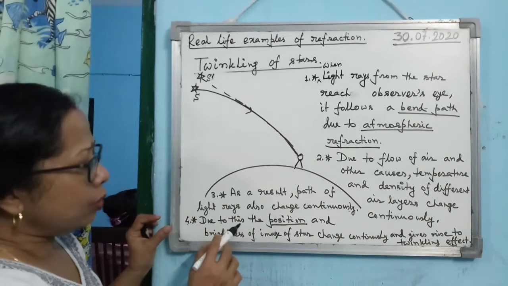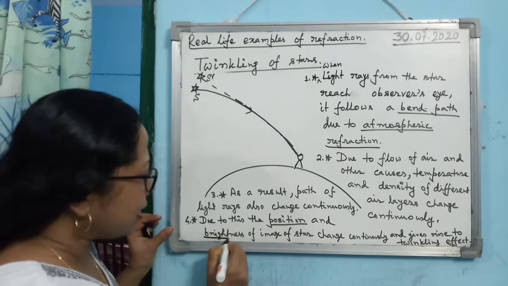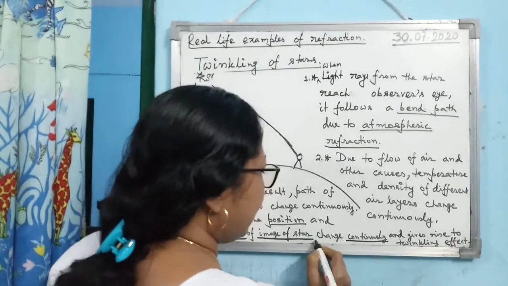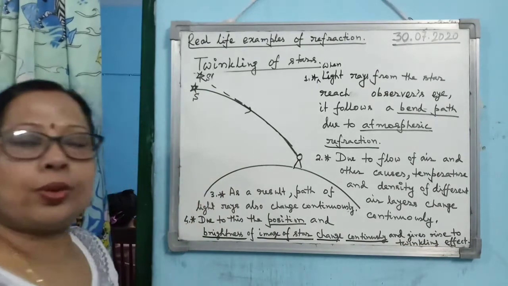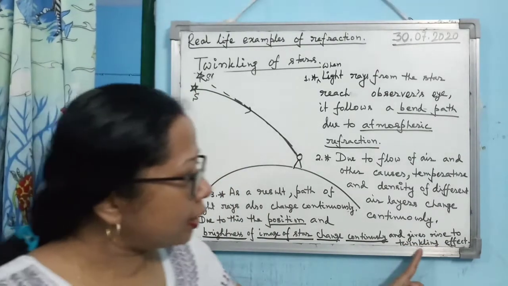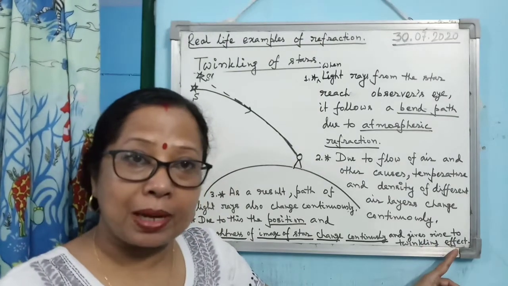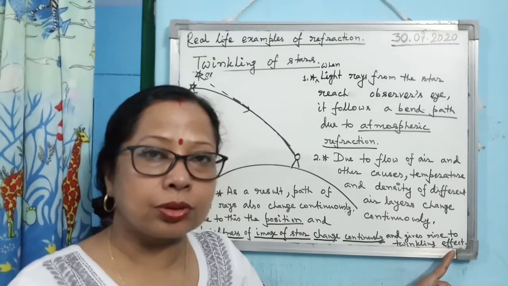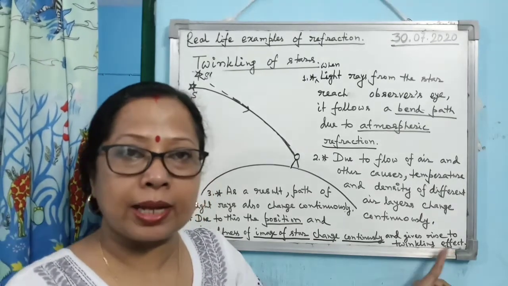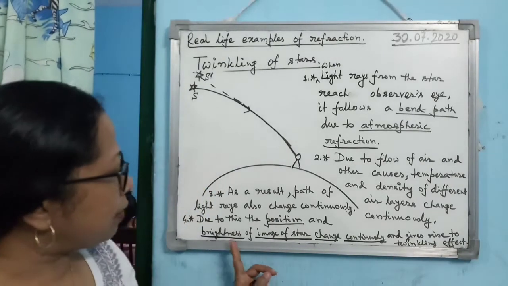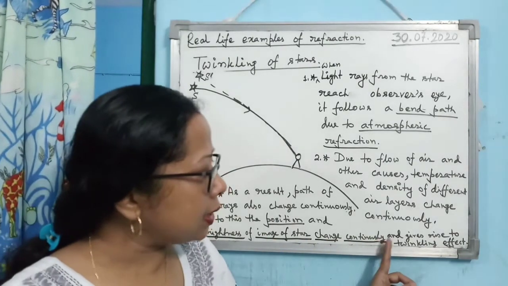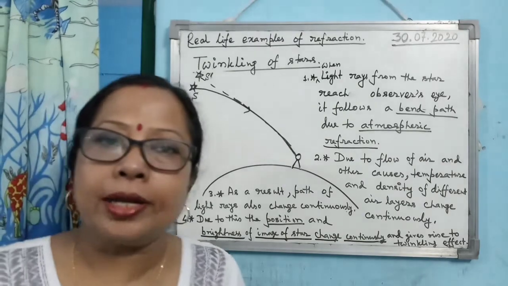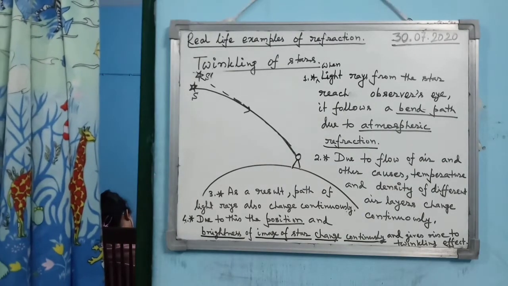Then fourth point, due to this, the position and brightness of image of star change continuously and gives rise to twinkling effect. Alright, so here this point, if you cannot understand, then verbally I am saying, so when you are watching the video, please listen to what I am saying. Then you don't have to message me asking what is written there. Okay, it is written brightness of image of star change continuously and gives rise to twinkling effect. So this is the way point wise you can answer why stars twinkle.